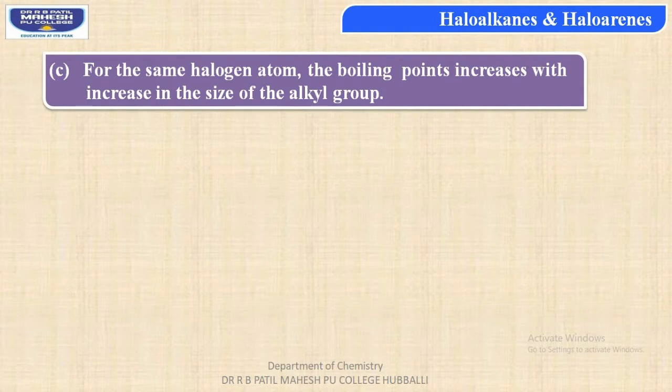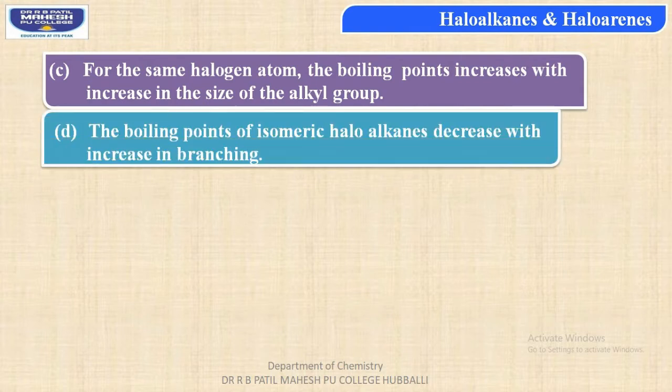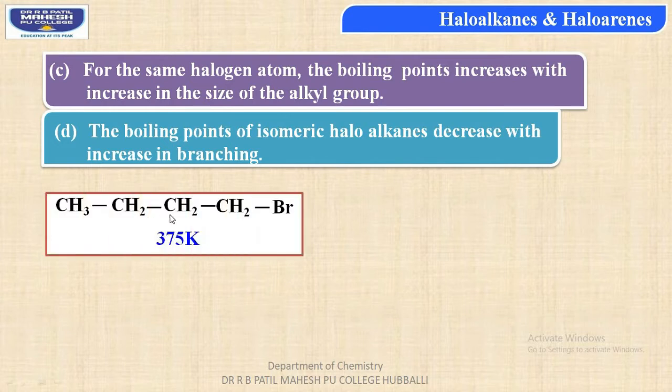alkyl group. Next students, the boiling point of isomeric haloalkanes decreases with increase in branching. Let us understand this along with an example. The molecule is 1-bromobutane with a boiling point of 375 Kelvin.